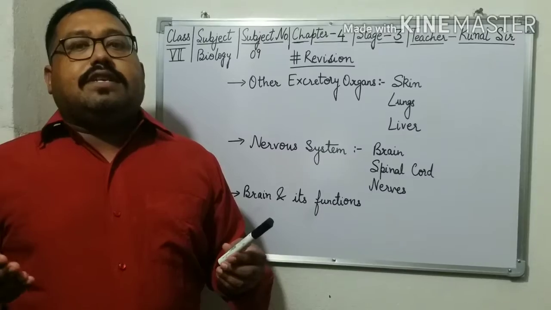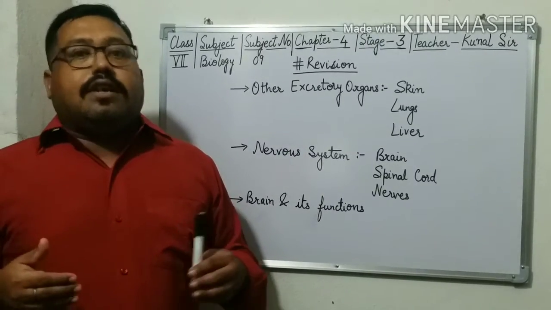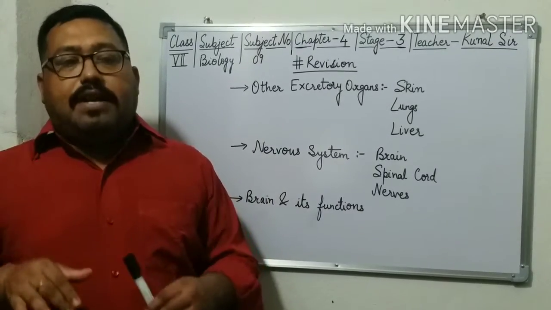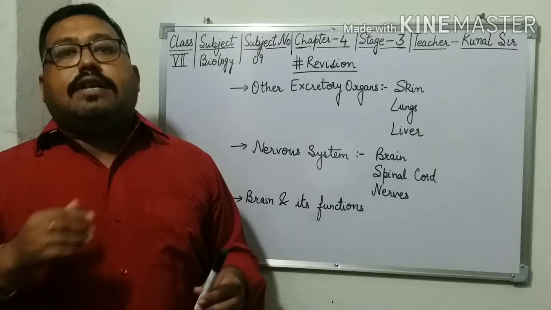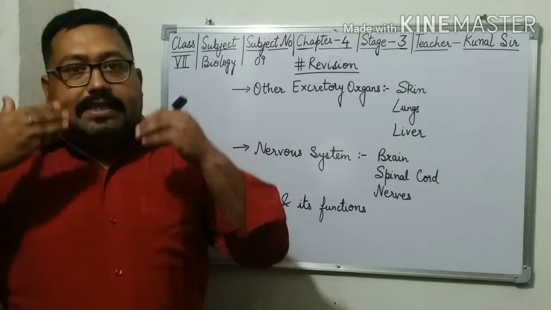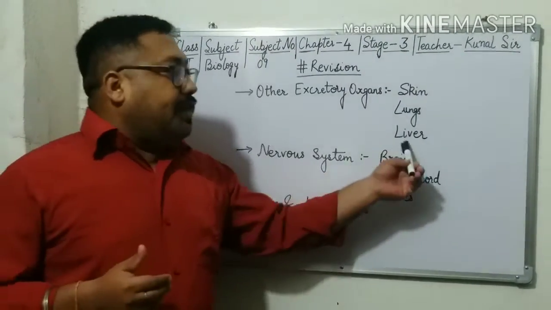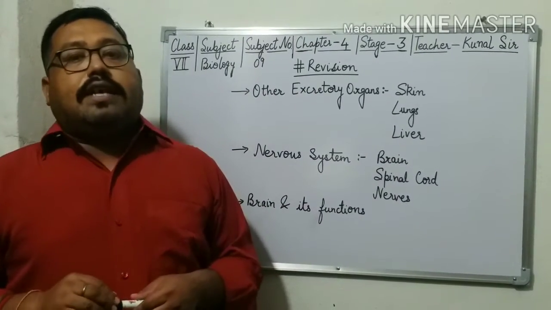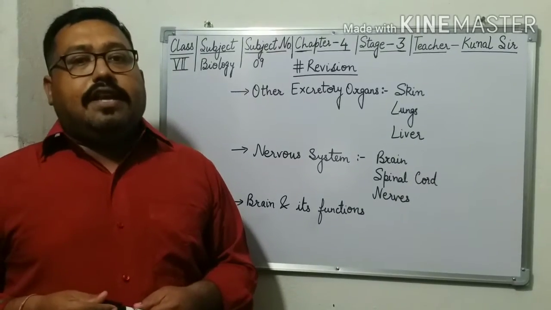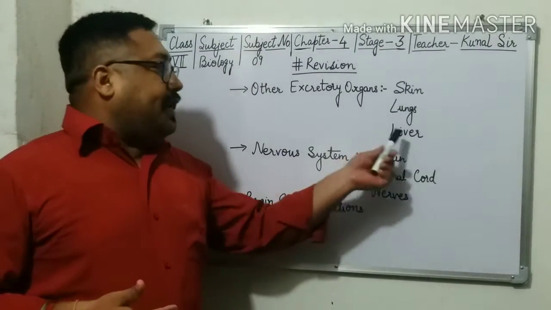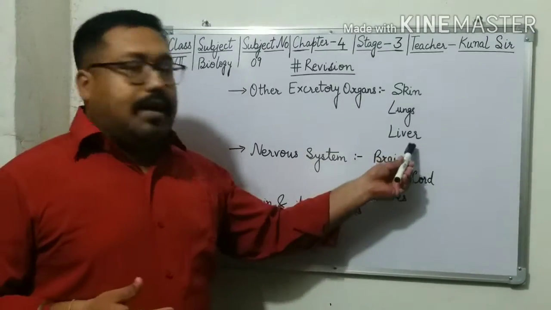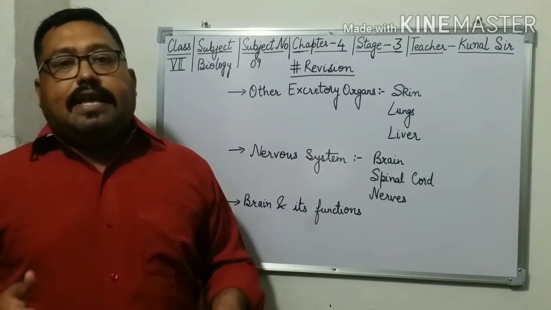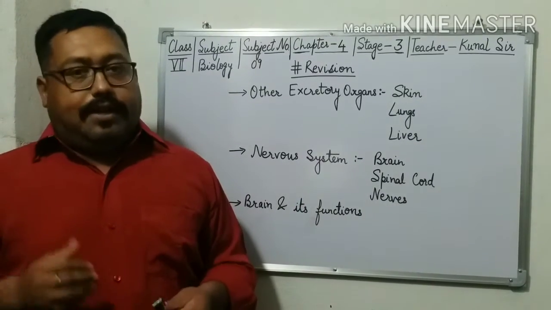Carbon dioxide, which is the result of respiration, goes to the lungs with the help of blood, and then it goes into the trachea, and after that it is exhaled through our nose. Then we have discussed about the liver. What is the role of the liver? The highly toxic ammonia is converted into less toxic ammonia in the liver, and from the liver the less toxic ammonia is carried to the kidneys, and then it is excreted with urine.